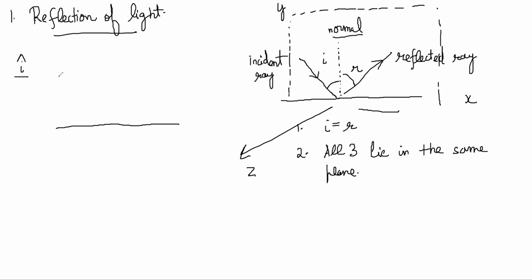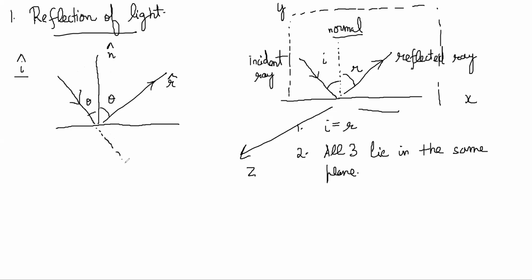Suppose this is the incident ray direction. So let's say I want to write all the vector versions of this law. So this is the normal vector, and this is the reflected vector, and this angle is theta, and this angle is theta.